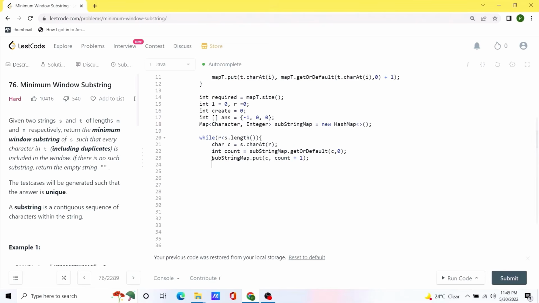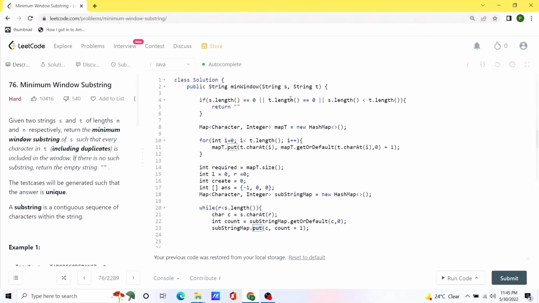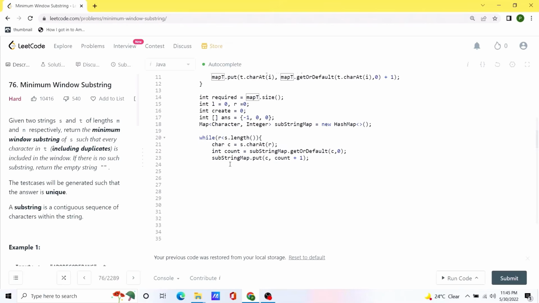After adding a value to our substring map, now we will check whether the element we have added in the substring is also present inside our map t as well. If that is the case, we can increment the value of the number of characters that we have created in our substring that are also required inside our map t. So if this condition is true, we will update the value of our created variable.